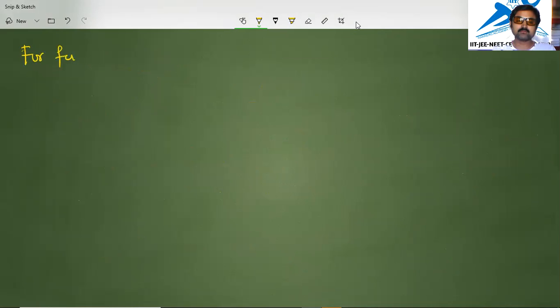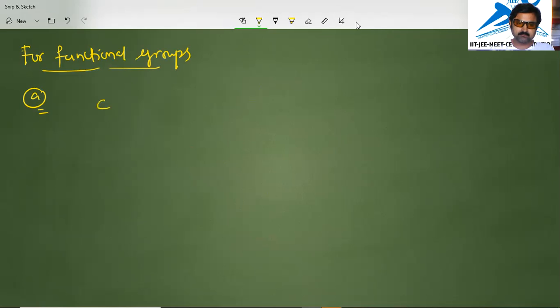For functional groups, in this we will discuss the longest possible carbon chain with functional groups. How do you consider it? We have to check the primary functional groups.